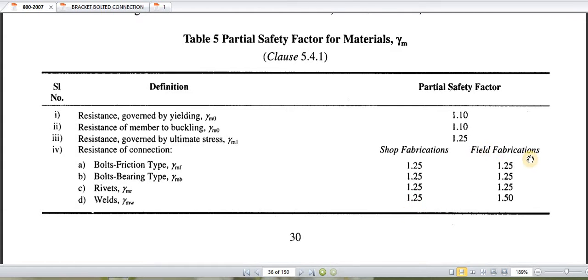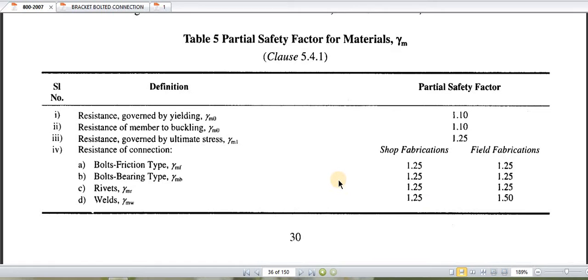Whereas if it is field fabricated welding, there are two types. Shop fabricated means it is fabricated in factories, and field means on-site fabrication. So if it is on-site fabrication, we will use 1.50, and if it is shop fabricated we will use 1.25.